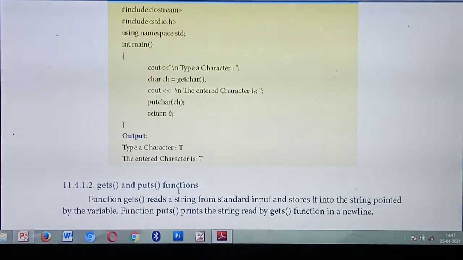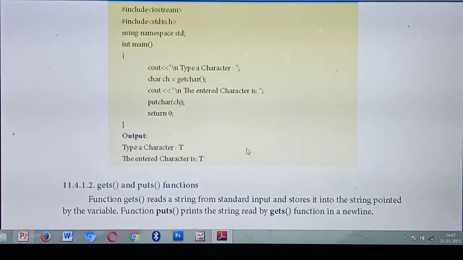Say you type the character t, which is taken by getchar(). Next, the output is: the entered character is t.